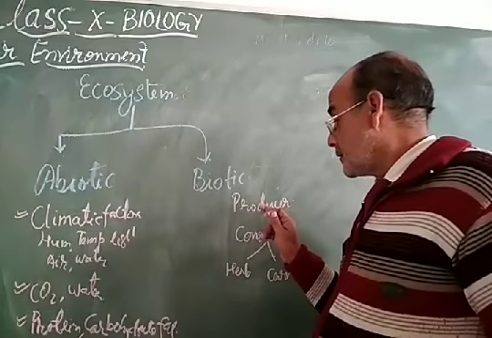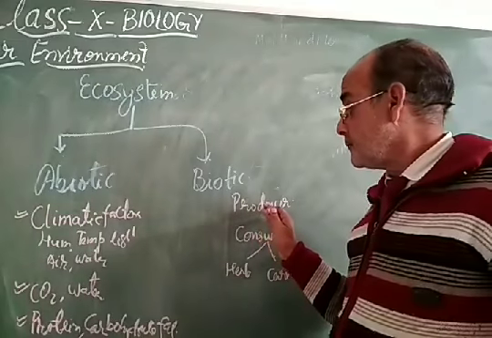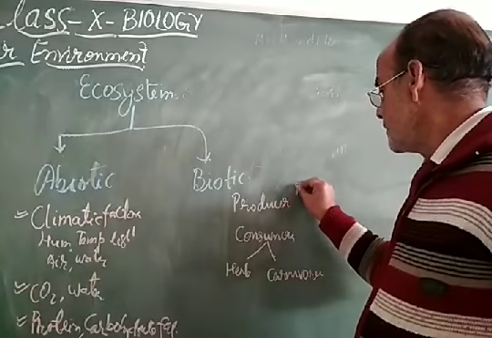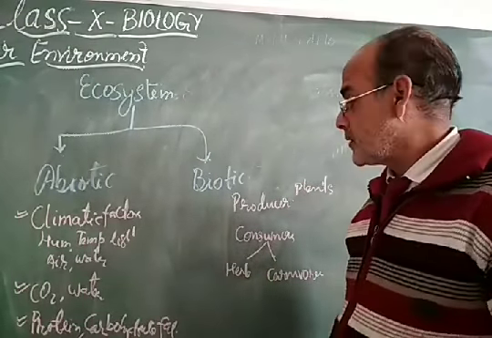Producers are the biotic components responsible for the production of food in the ecosystem, meaning plants. Plants are considered producers because they do photosynthesis, CO2 plus H2O, with the formation of carbohydrates, and they have their own importance. Consumers depend upon these producers.